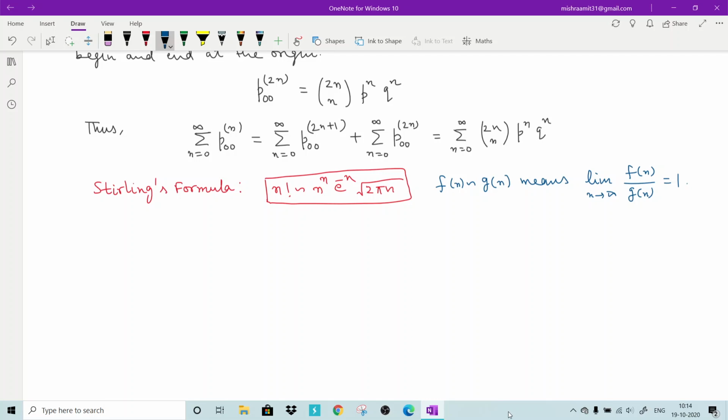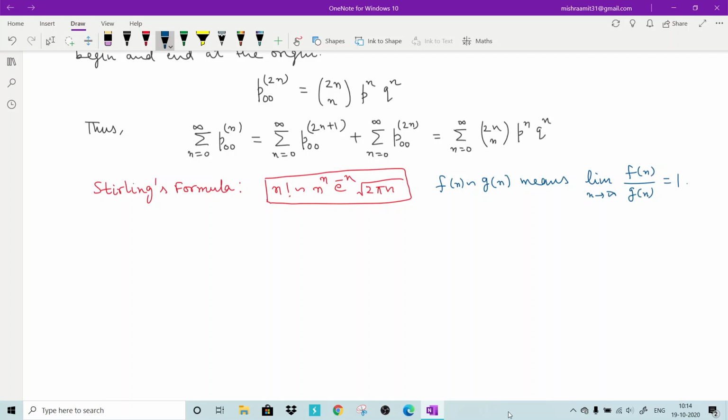So we will use this formula for finding out these things. First we have to see what this P00 2n actually is, because this series is nothing but the sum over n from 0 to infinity of P00 2n.